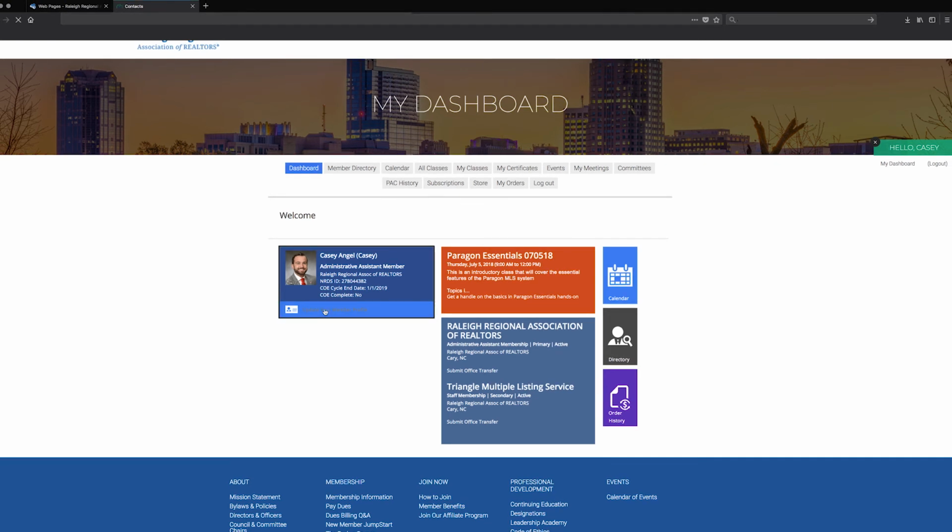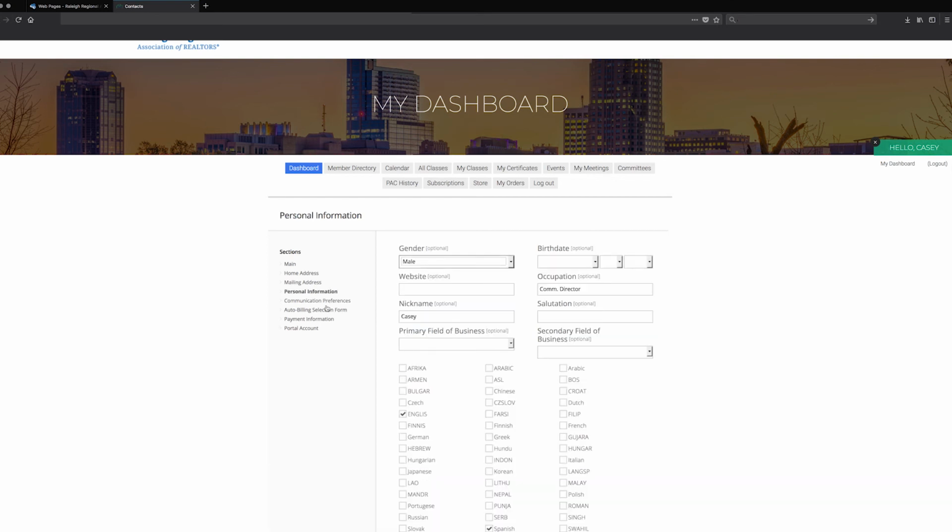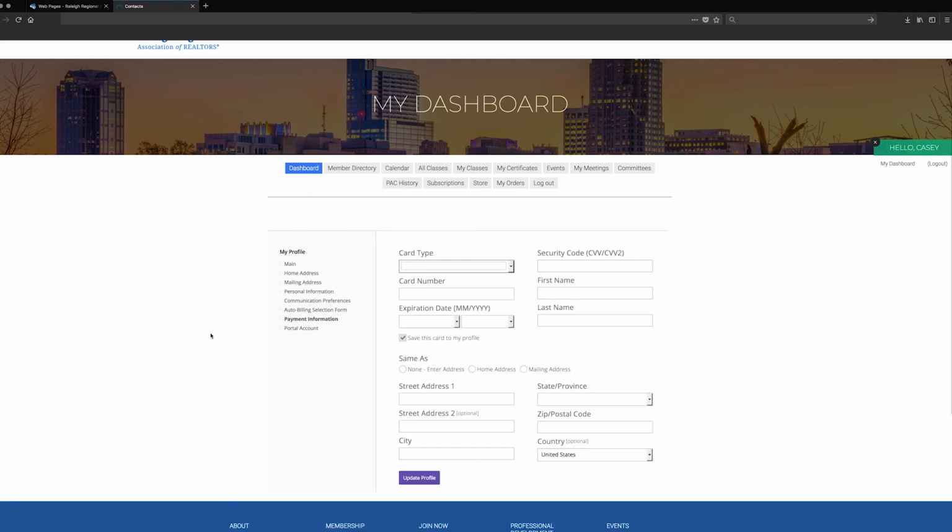Update Your Member Profile will bring up sections that include Main, this is your general information, home address, mailing address, personal information, communications preferences, auto billing, and on and on. However, we're going to go to payment information because this is one of the things that everybody's going to be able to utilize the most.